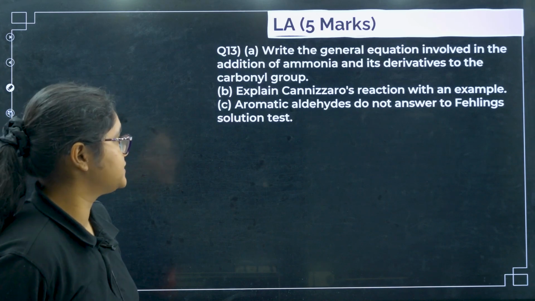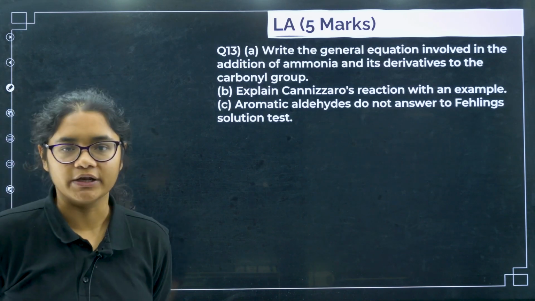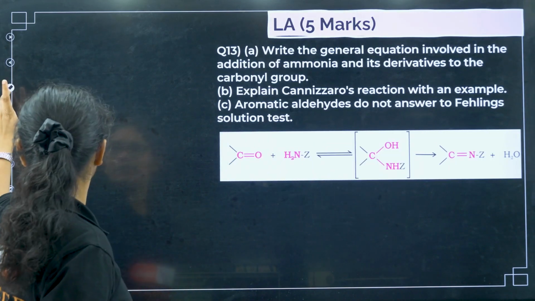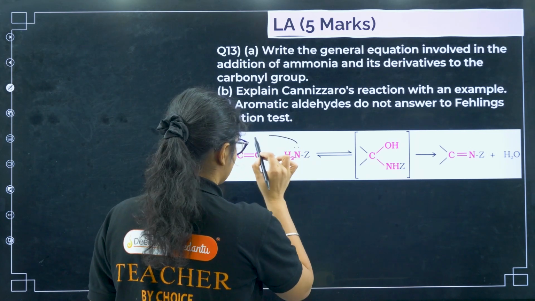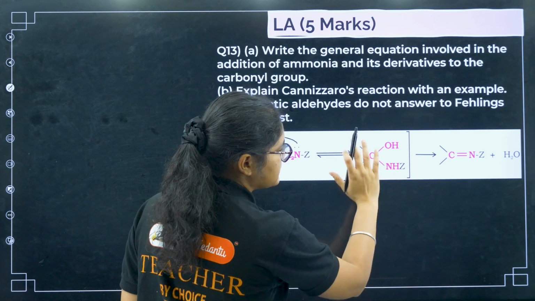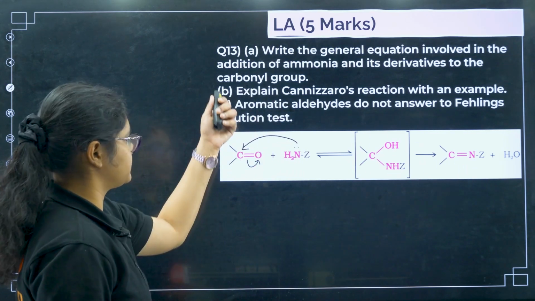Okay, let us see the next question here. Write the general equation involved in the addition of ammonia and its derivative to the carbonyl group. So first of all, you can see this reaction takes place. Here this group attacks as a nucleophile on this one, this bond shifts here. So I will get an intermediate like this, and then there is rearrangement to give you this product. Okay, so this one is the first question.